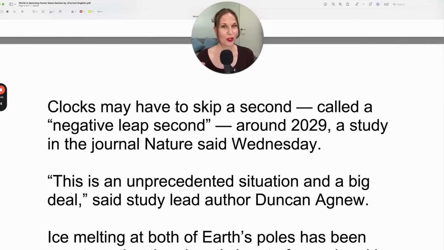Clocks may have to, are double modals again. There's a possibility of the obligation. Clocks may have to skip a second. When you skip something, it means you purposely bypass it, omit it, or don't do it. So let's say you got a notification for a new video I posted, a new lesson, but you decide to skip it. You're not going to watch it. You purposely ignore it, bypass it, avoid it.